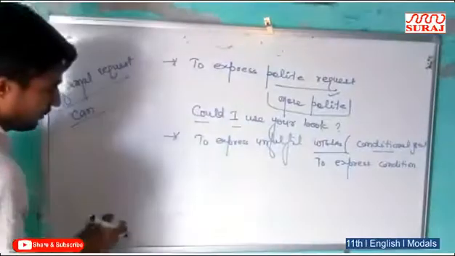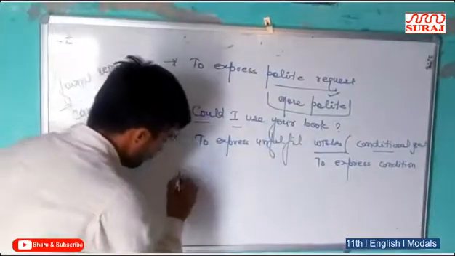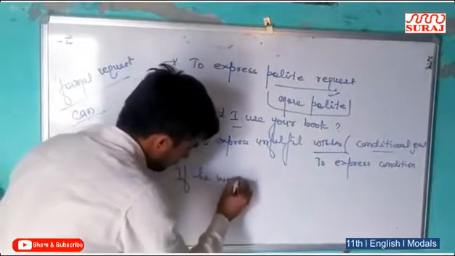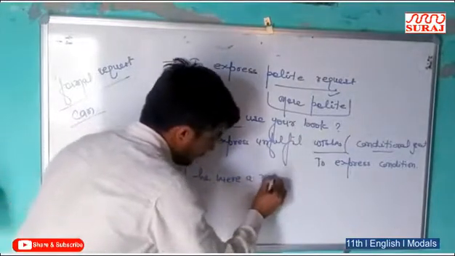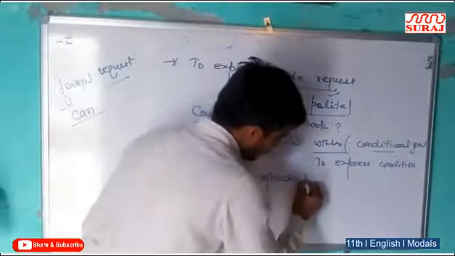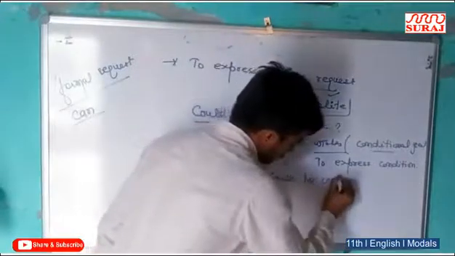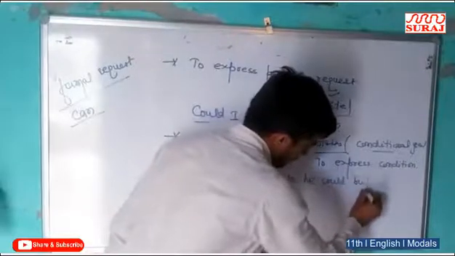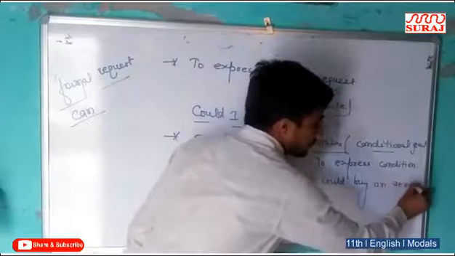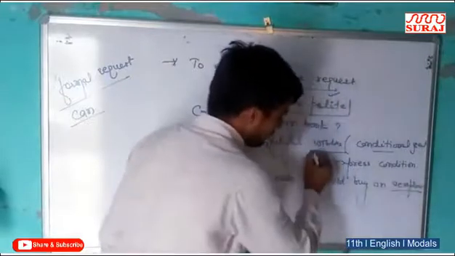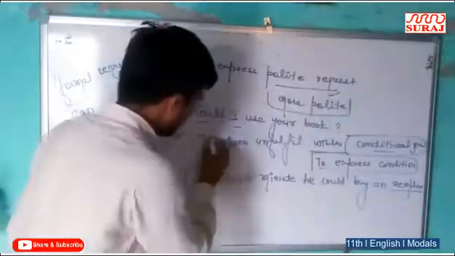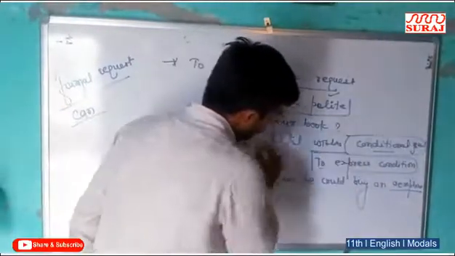For example, if he were a minister, he could buy an aeroplane. This is a conditional sentence, expressing an unfulfilled wish.